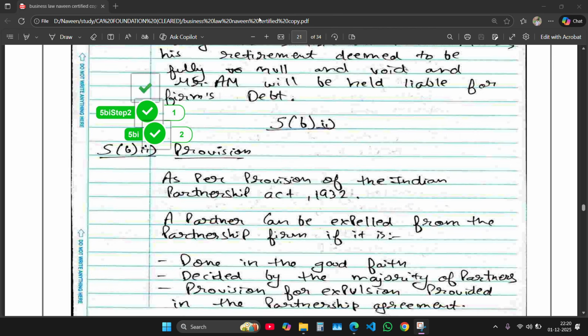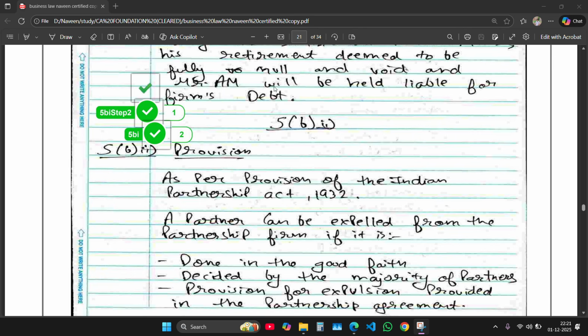If you try to learn the law by rote, then you will fail, because rote learning cannot make you a good lawyer or successful in the exam. So don't try to memorize the law subject. Instead, get the conceptual understanding very deeply, so in the exam hall you will be able to attempt all the questions, especially the case-based questions. If you have conceptual understanding, you will be able to attempt the case-based questions.